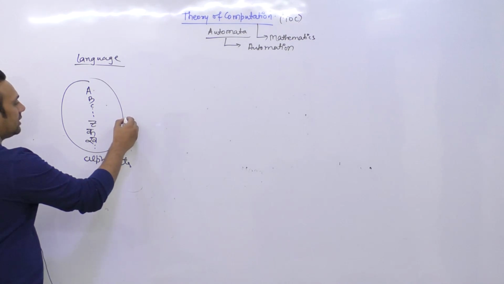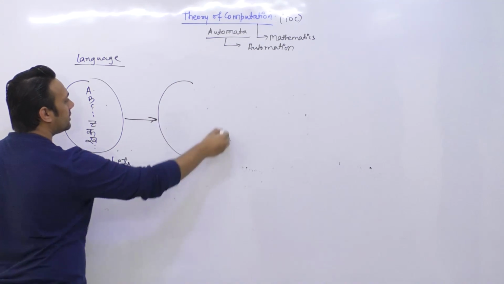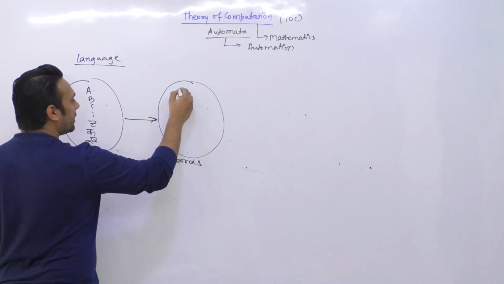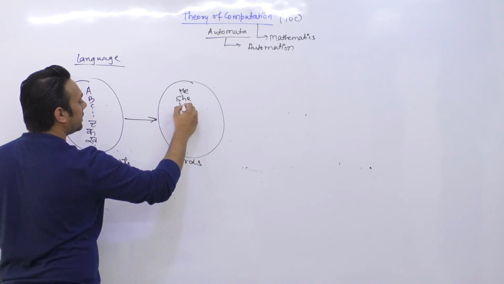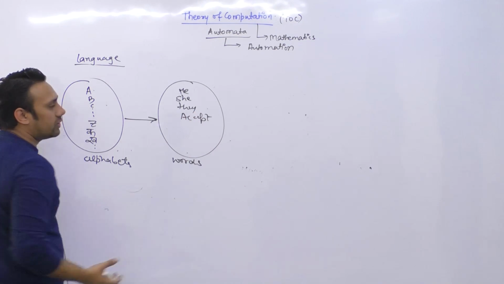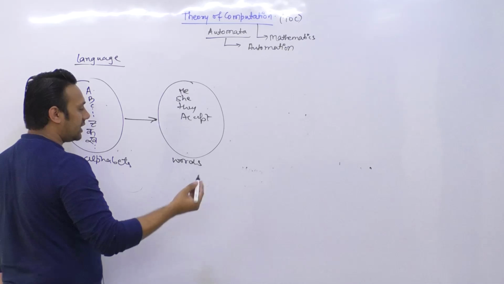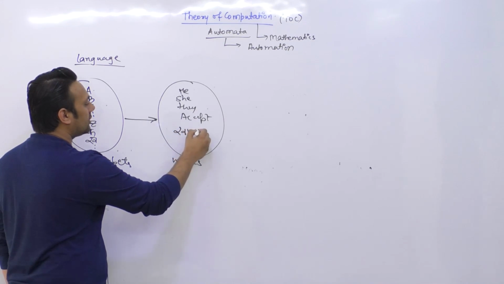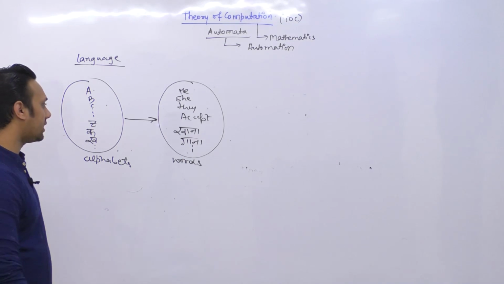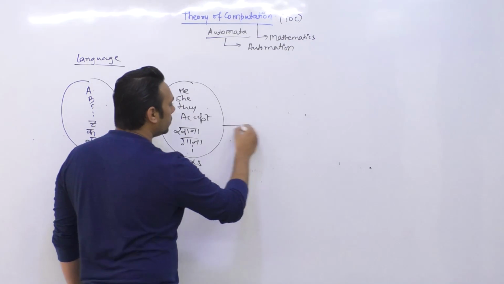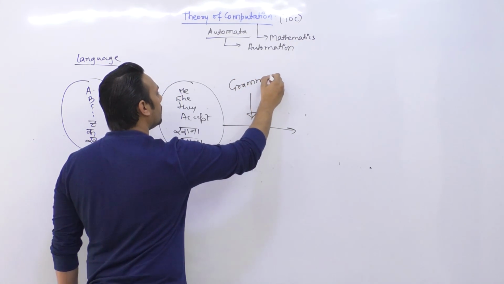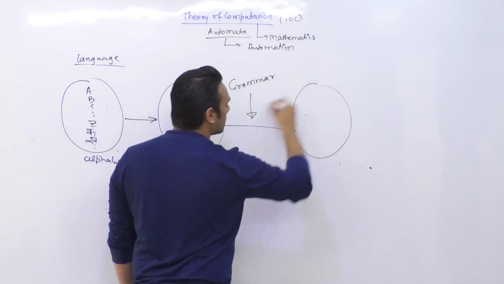And with the help of these alphabets, we create something called words. So in English, we have he, she, they, except, right? We have a lot of words which are present. In Hindi, we have different words like khana, gana, and so on. There are a lot of words in the Hindi language as well as in the English language. Now we use something called a grammar here to create sentences.